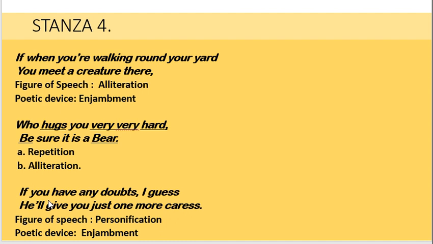Here we can see the figure of speech personification is used because the word he has been assigned to the animal, and poetic device enjambment is used because at the end of the line without any punctuation the idea continues to be expressed in the second line.